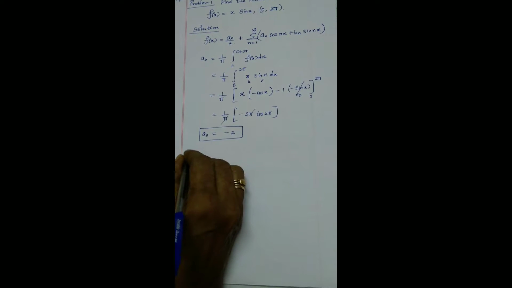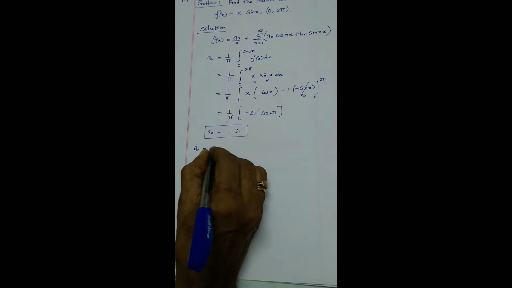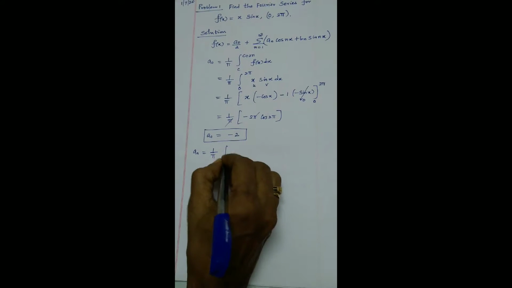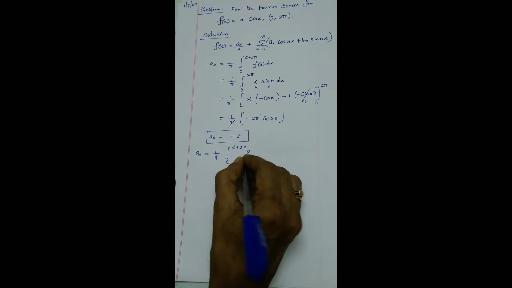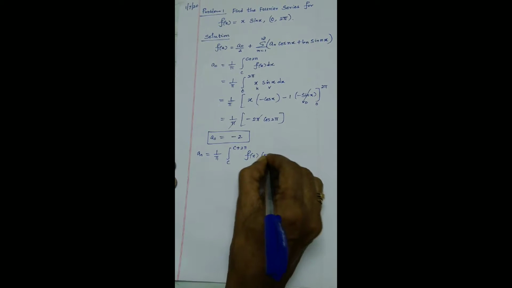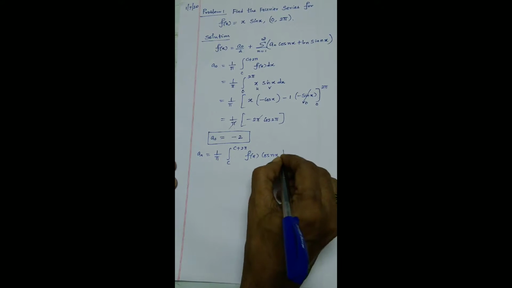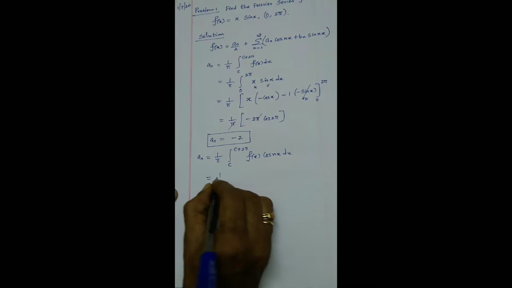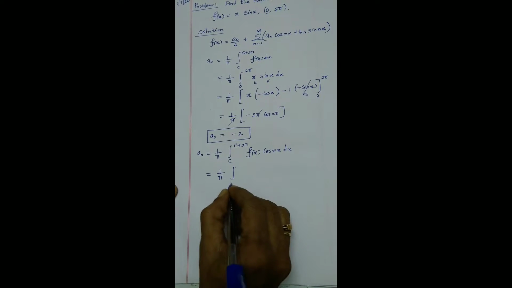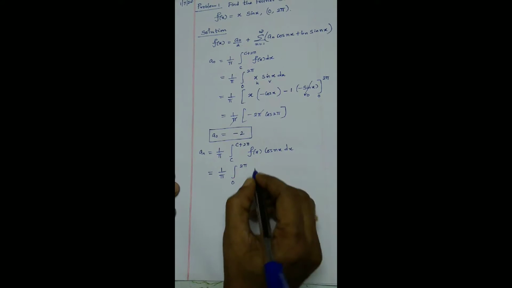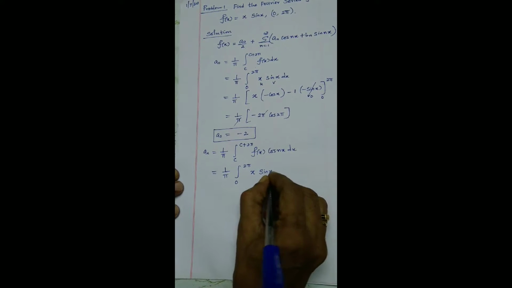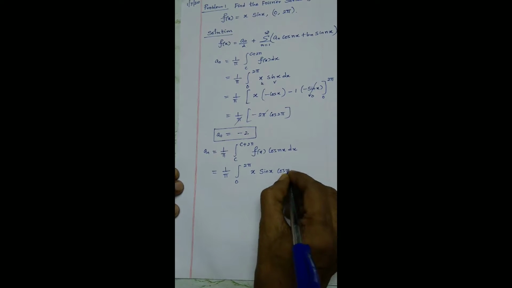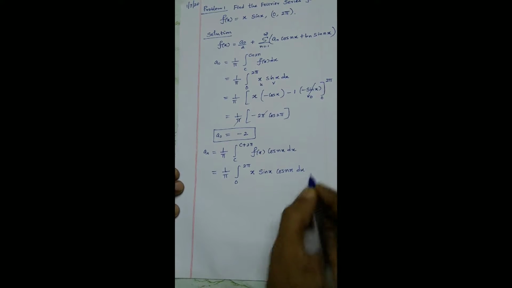Now we will take an. An is 1 by pi integral c to c plus 2 pi f of x cos nx dx. Now I am going to substitute c equal to 0 and the function x sin x cos nx dx.